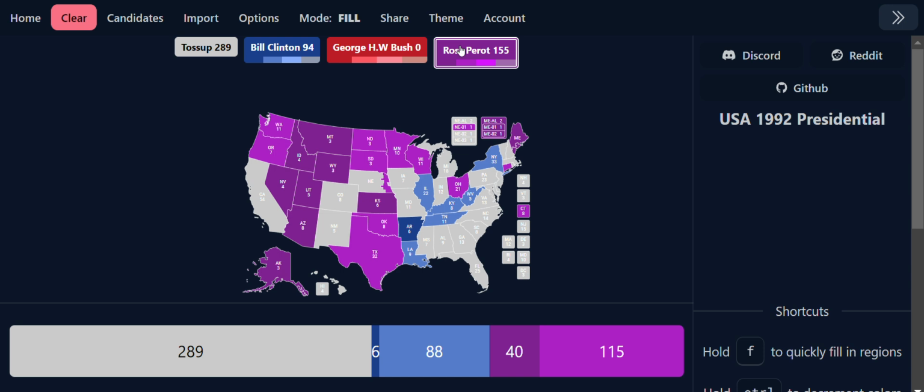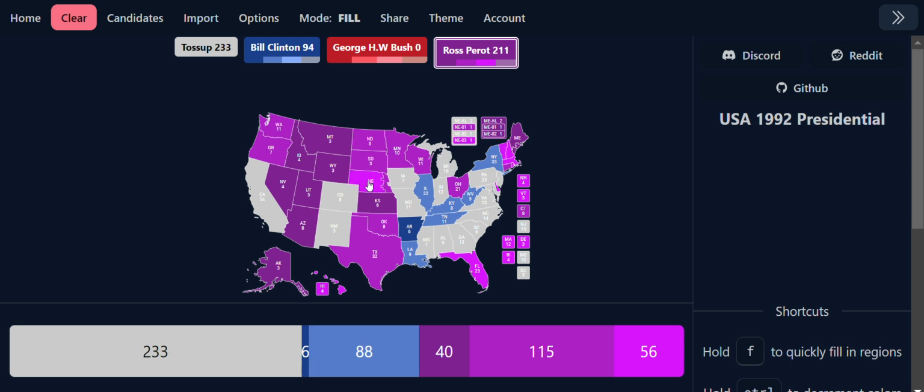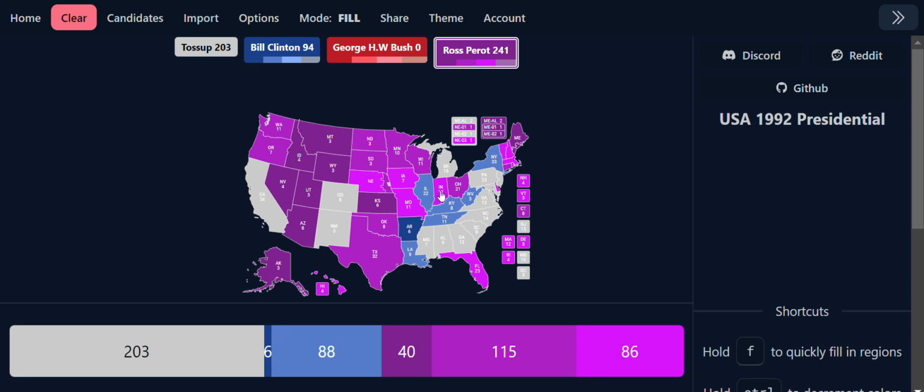Let's go to the lean states. The lean states for reform are going to be Hawaii, Florida, Rhode Island, Massachusetts, Delaware, Vermont, and New Hampshire, as well as Nebraska's 3rd district, Iowa, Missouri, and Indiana.